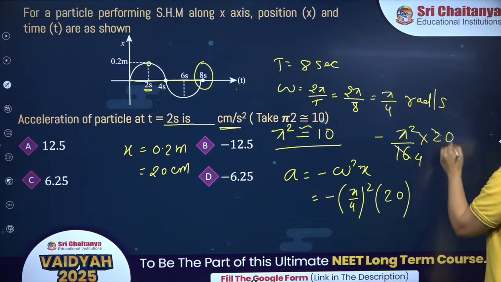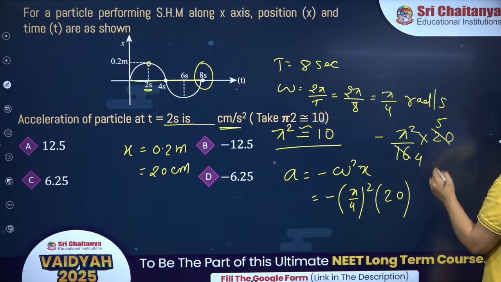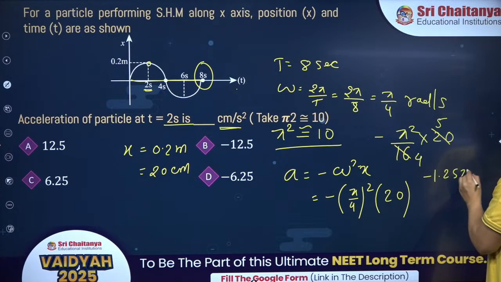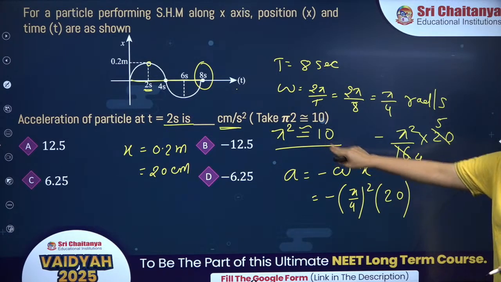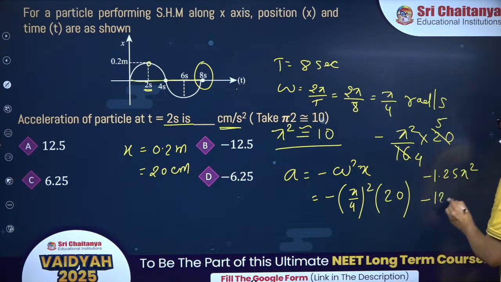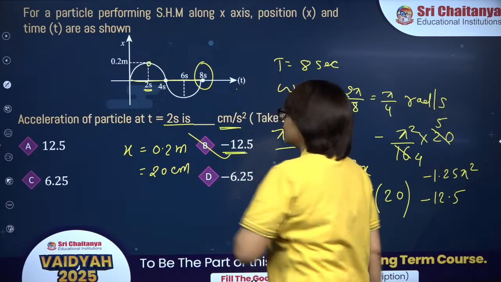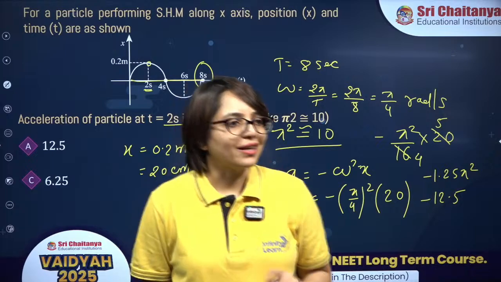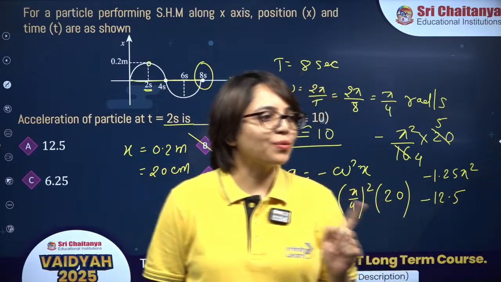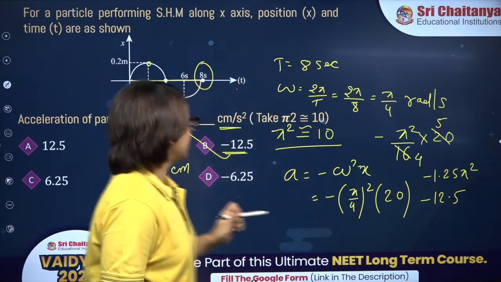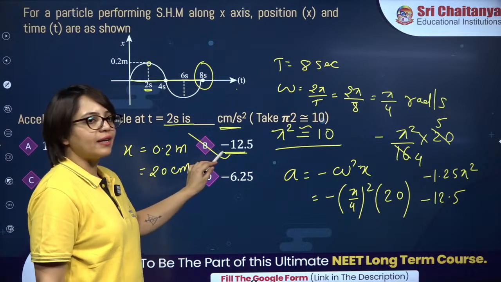So this will be 4, this is 5, so this will be minus 1.25 pi square. You have to put pi square equal to 10. So it will be minus 12.5 centimeter per second square, which is option B. You have to take care of the minus sign as well. Those who are getting option C, beta, in this one you have to take care of the minus sign as well.